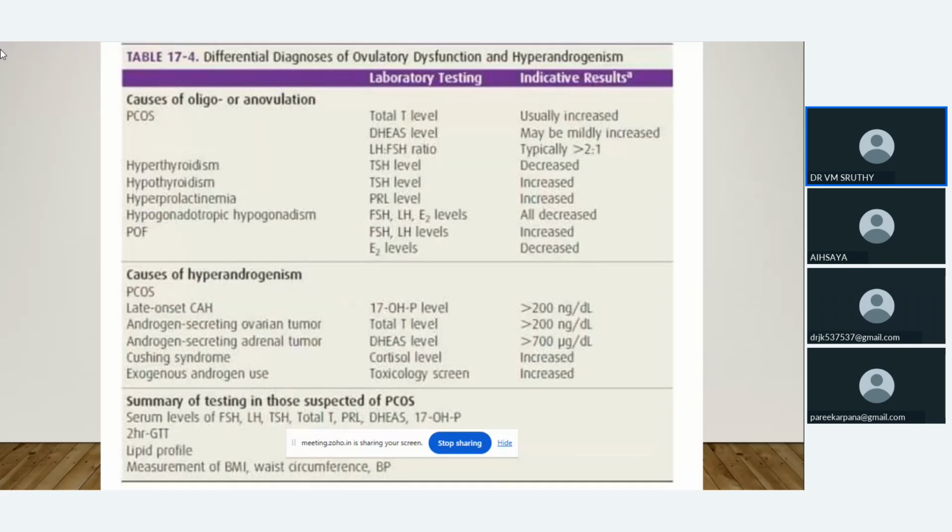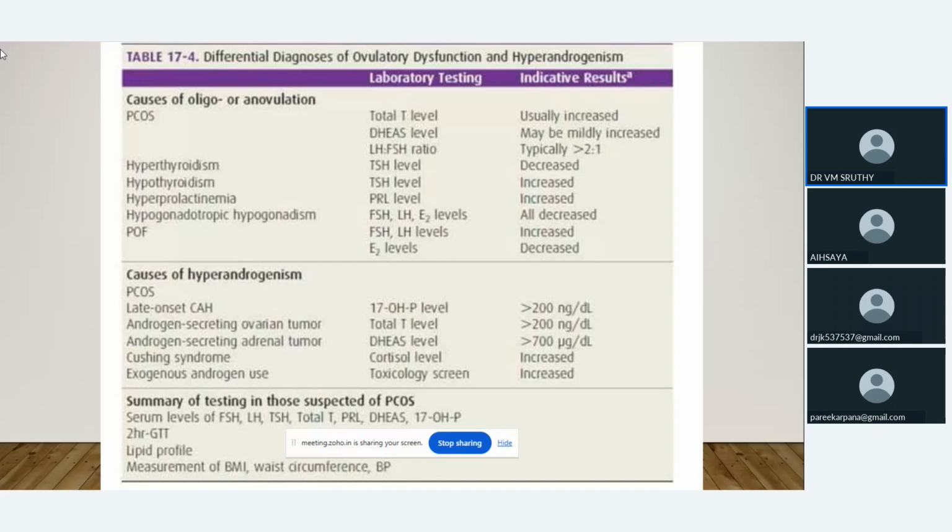The main thing we have to differentiate is that dysfunction in the menses or anovulation can be due to many other things like thyroid diseases. So we have to rule out hyperthyroidism, hypothyroidism, hyperprolactinemia, and hypogonadotropic hypogonadism. Hyperandrogenism can be due to androgen secreting ovarian tumors, adrenal tumors, or Cushing syndrome. We have to rule out all these things.